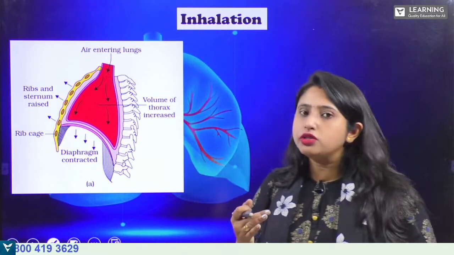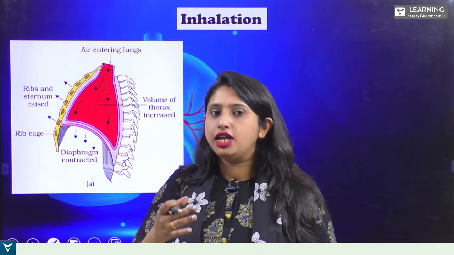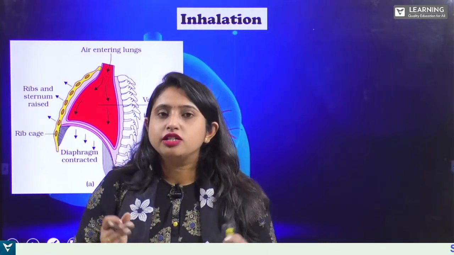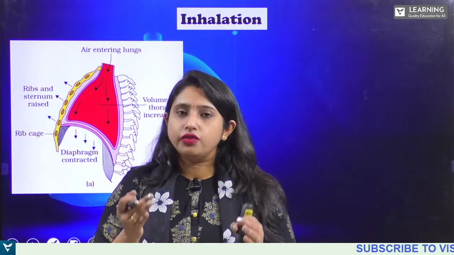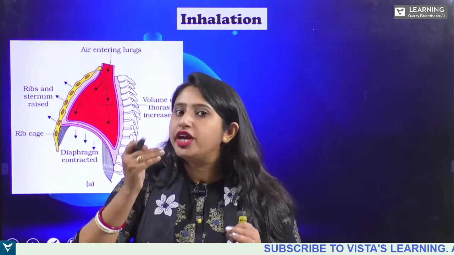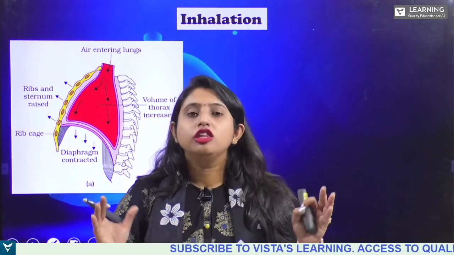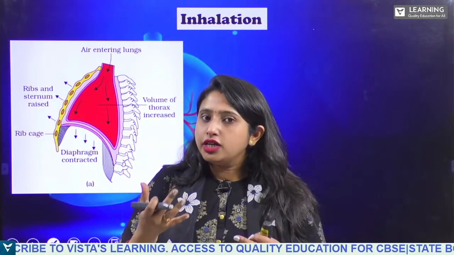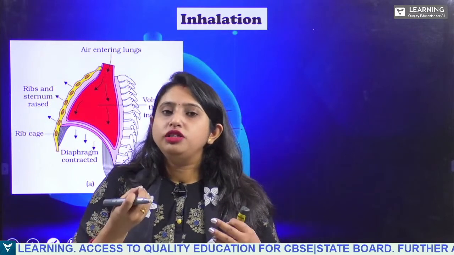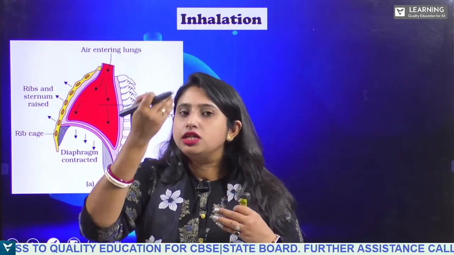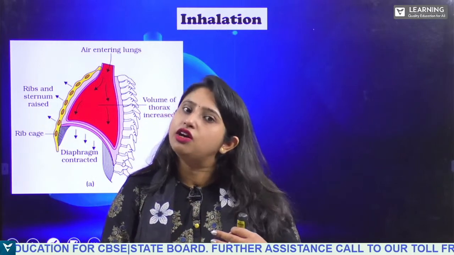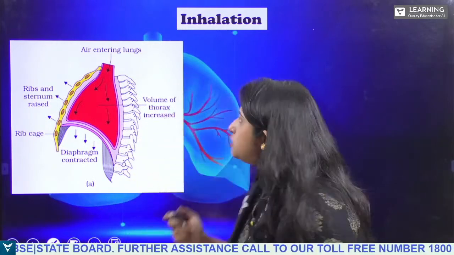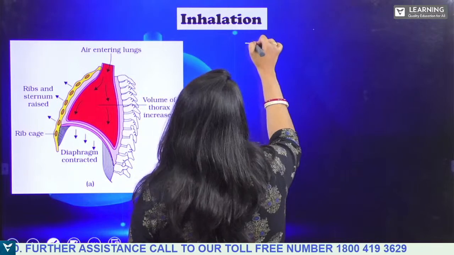So during inhaling, the volume of the thorax increases, and as a result the pressure decreases. The volume of the thorax increases and the intrapulmonary pressure decreases. As a result, the air is drawn inside our lungs. Clear?